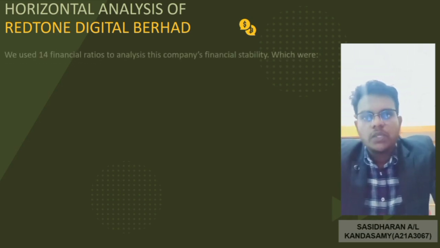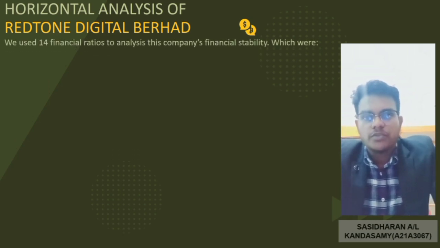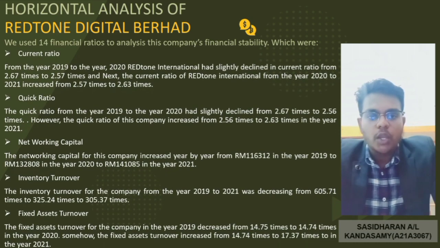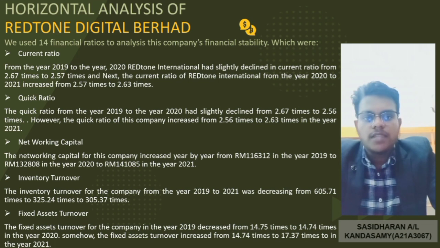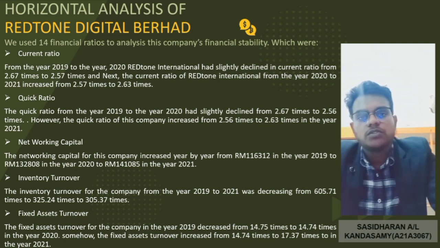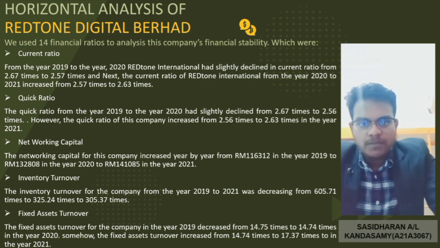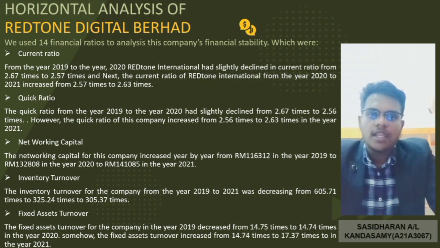So basically, we used 14 financial ratios to analyze the company's financial stability, which were current ratio, quick ratio, inventory turnover, net working capital, fixed asset turnover, total asset turnover, debt ratio, debt to equity ratio, times interest earned, gross profit margin, operating profit margin, return on assets, and last but not least, return on equity.